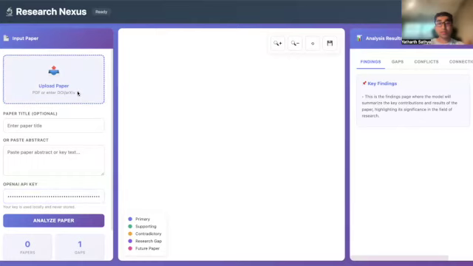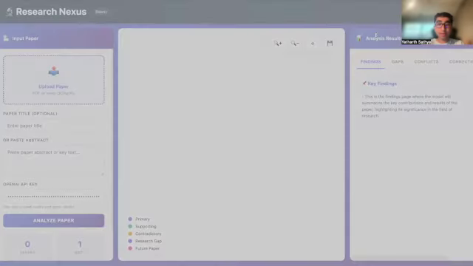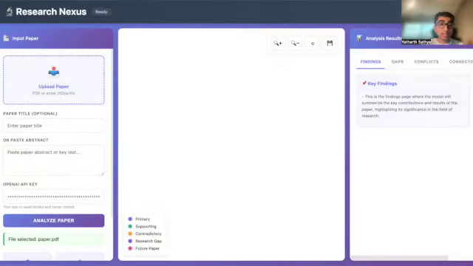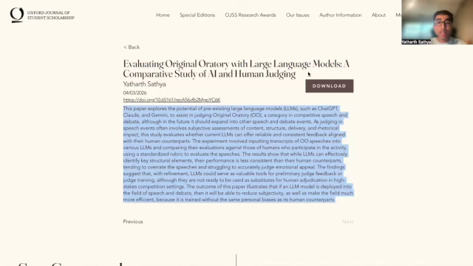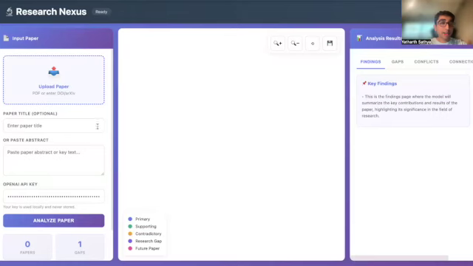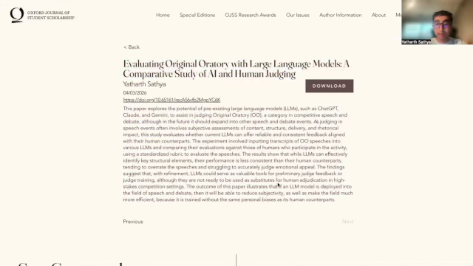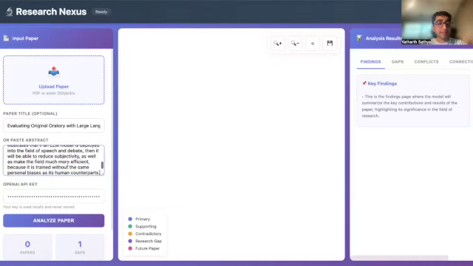It's quite simple to use. A researcher simply uploads a paper, then pastes in the title and abstract. For instance, if I wanted to do this with my paper, I would just upload the title and abstract straight off any simple paper publishing platform. It also takes DOI and arXiv links.